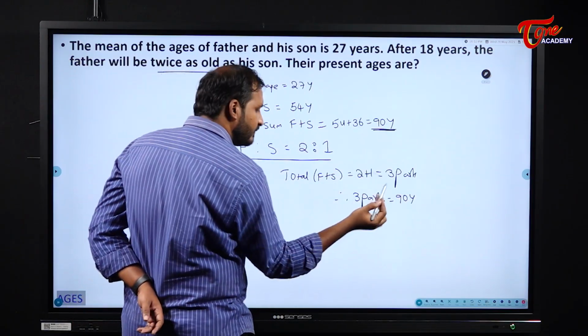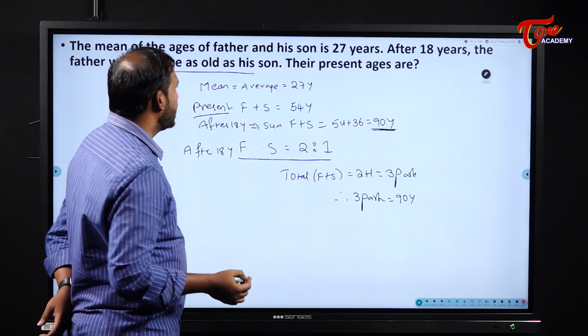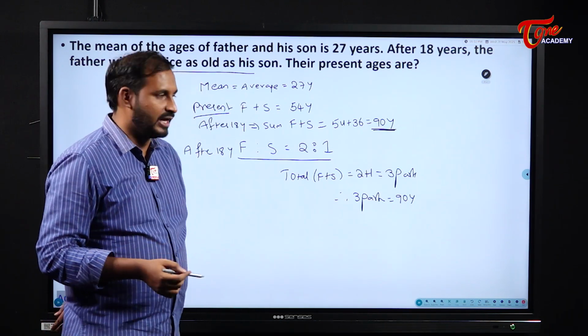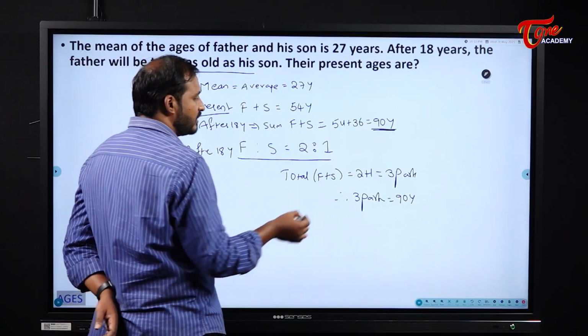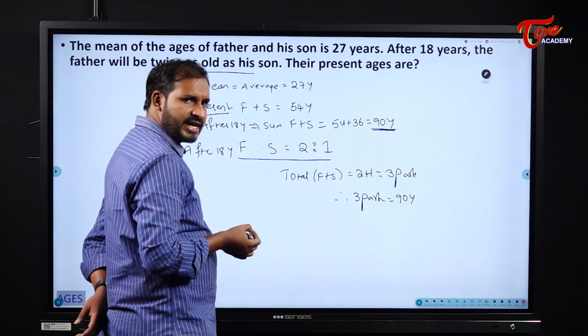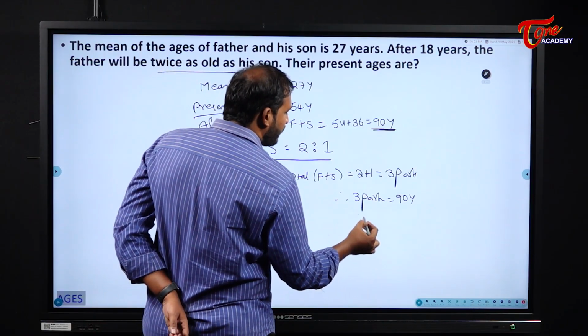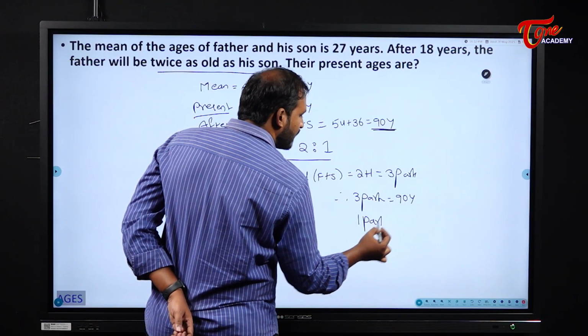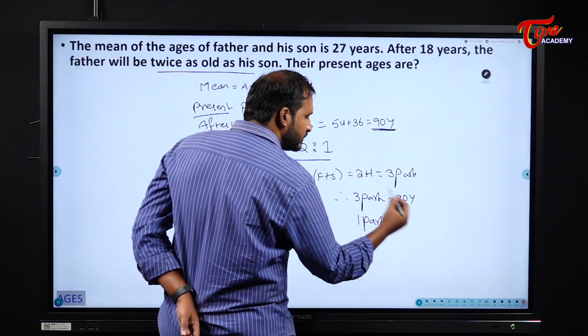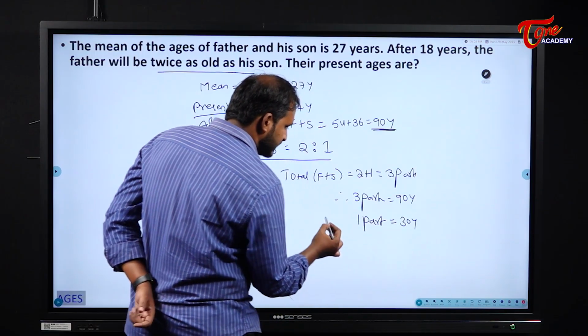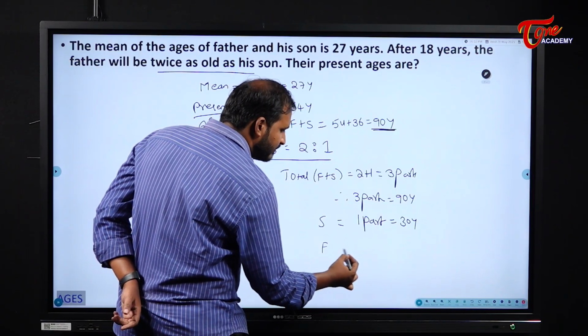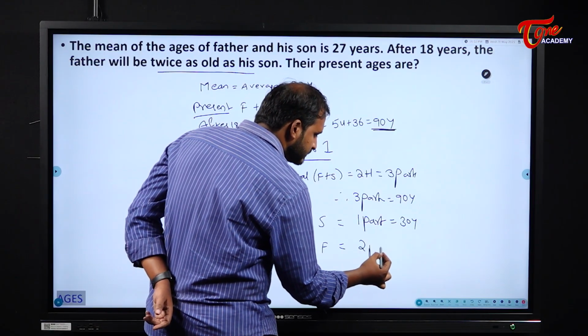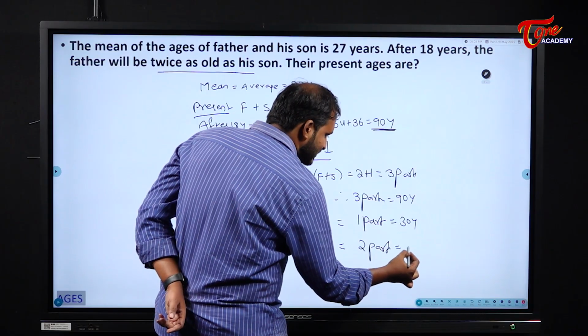So 1 part will get how much? They are asking us their present ages. Now see here. 3 parts is 90 years. So 1 part becomes 30 years. That is son's age. And father's age will become 2 parts, that will become 60 years.